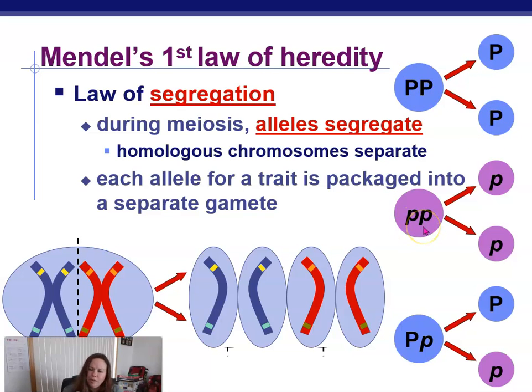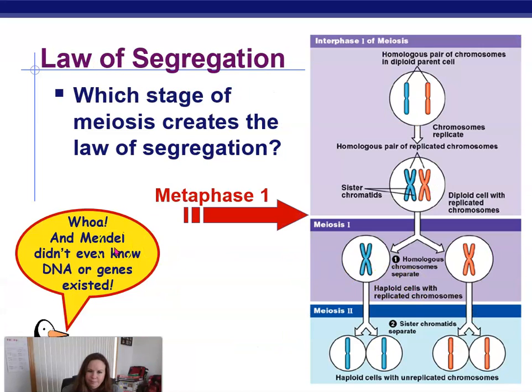If you're little p, no big surprises there. You only have little p's to give. But if you're heterozygous, big P little p, then half of your gametes will have the big P in it, and the other half will have the little p. So the law of segregation: your alleles will separate into different gametes. This happens during metaphase 1.